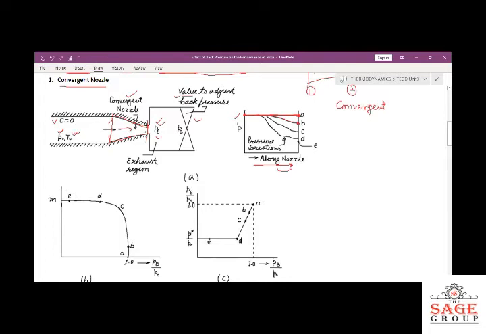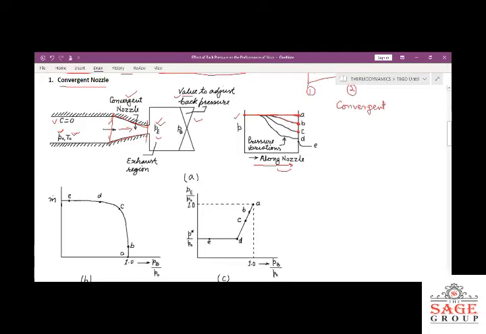So the only condition required for the fluid flow is that we have to reduce this back pressure and so the exit pressure. The curve B indicates decreasing the back pressure, and that will cause the fluid to flow through this converging nozzle. If we further reduce the pressure till this point C with the help of this valve, then the fluid will flow. But what will happen here? Actually, when we are reducing the pressure, the velocity will increase. Pressure will decrease, but the velocity will increase. So more and more velocity will increase.